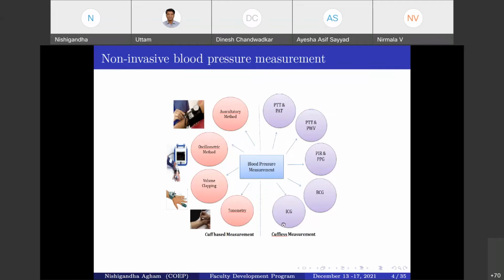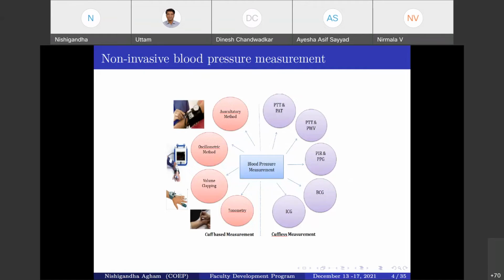That's why most researchers have now shifted from cuff-based methods towards cuffless measurement. Under cuffless measurement, there is no cuff placed externally on the arm. So how do we estimate or predict the BP?